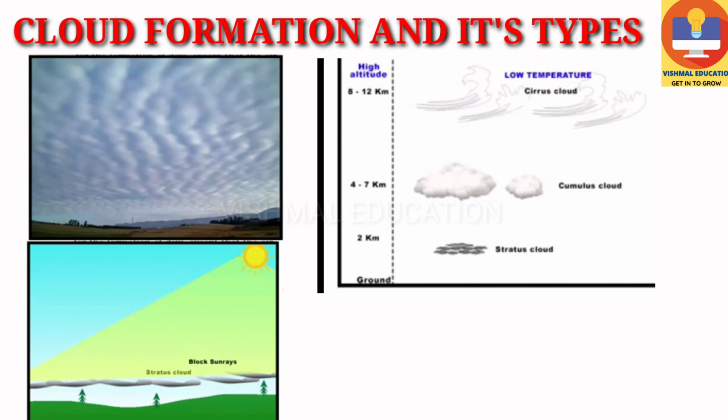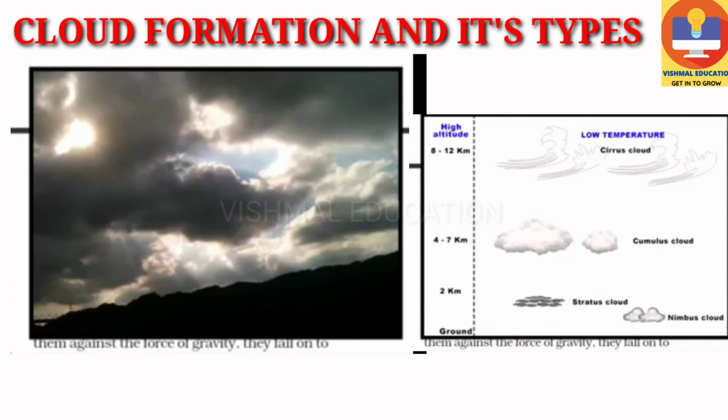The fourth and last one is the nimbus cloud. These clouds are black or dark grey and they exist in the form of layers just like the stratus cloud, but they cannot be called stratus clouds. These clouds are formed at low altitude, around 3 kilometers or so, and sometimes they are very near to the surface of the earth. Since these clouds are black or dark grey in color, that makes them dense, and they block the rays of the sun from reaching the surface of the earth.